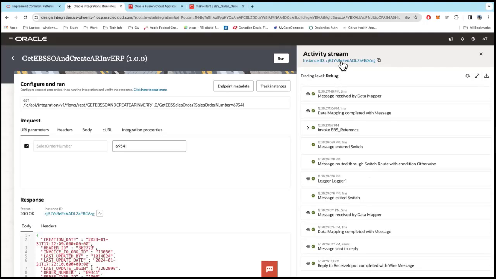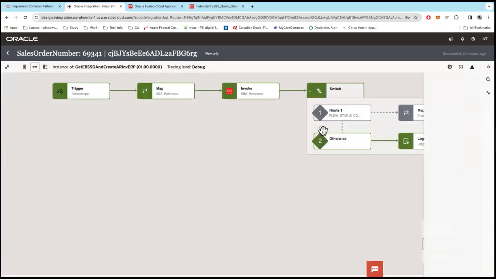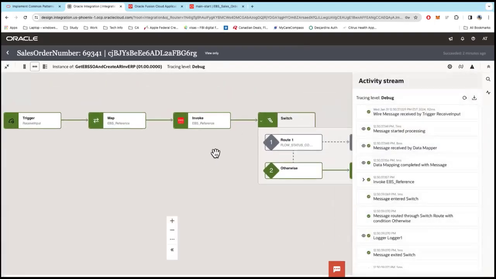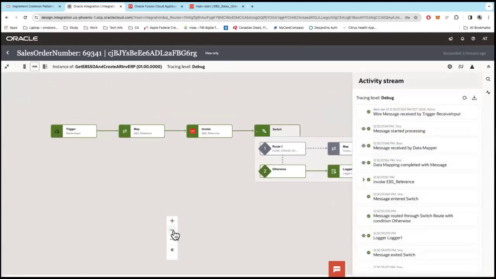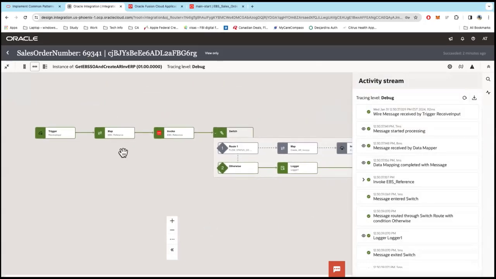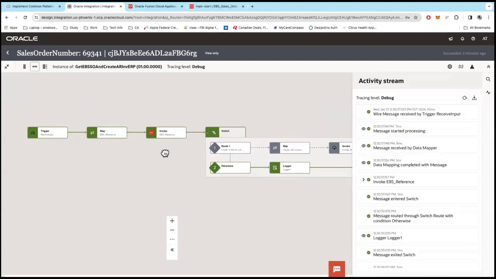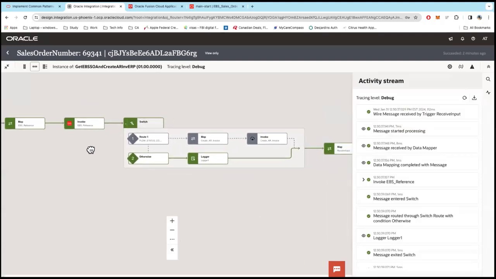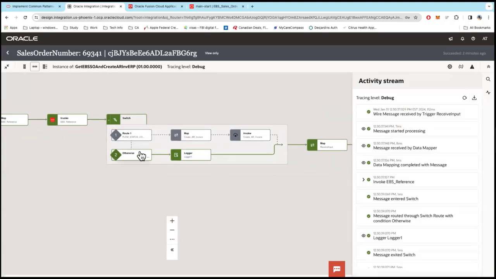I can also click into the instance ID, right? When I do that, this gives me a view of the path that this integration took. So yep, it received my order number. It called the EBS API to get the order information, and then it checked whether the status was booked or not. In this case, it's just entered, so it went to otherwise, and it did not go through this